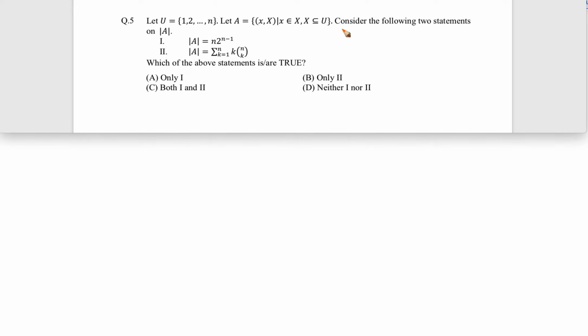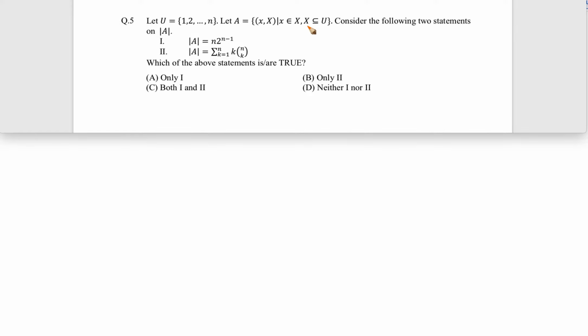But what they are asking is to consider the following two statements on the cardinality of A. What is the size of A? They are claiming that the size of A is this, and they are claiming that the size of A is this, and they are asking: one of them is true, both of them are true, or both of them are false. So basically we have to figure out what A is and what its size is. That is essentially the question. So we'll start with what they mean by this.